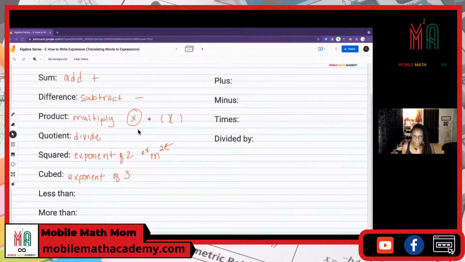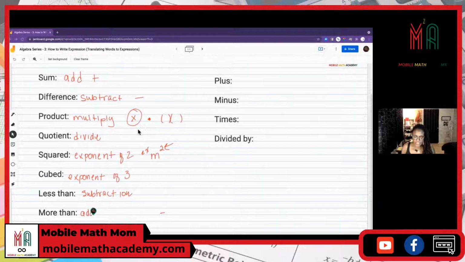Let's scroll up a little bit. Less than. Now, I didn't say is less than. If I said is less than, then that's an inequality. That's something different. We're not talking about that. So listen for the word is. Less than, in this case, is going to be subtraction. And I'll show you how that works in just a minute. More than, I didn't say is more than, because is more than is an inequality. So we're going to say this means you're going to add.